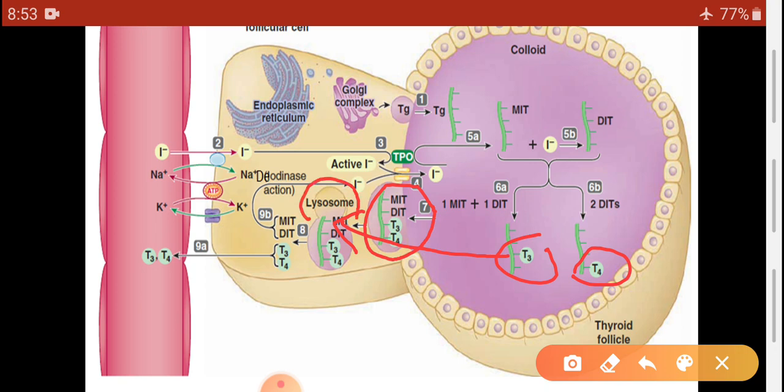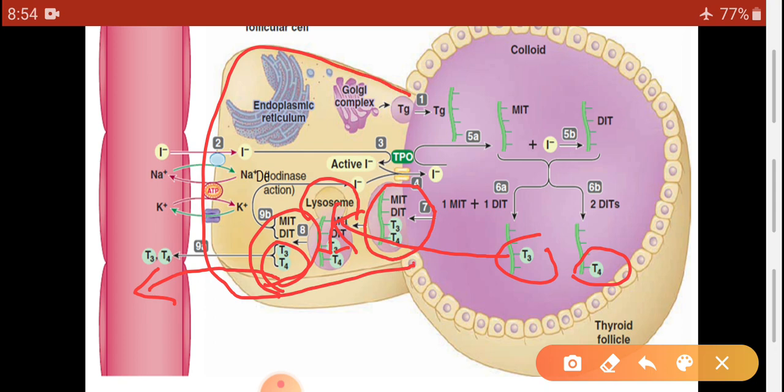Then lysosomes secrete their enzymes into this endocytic vesicle, and these enzymes split MIT, DIT, T3 and T4. Out of these, T3 and T4 are transported towards the blood very easily because the cell membrane of the follicular cell is made up of a lipid bilayer, and as T3 and T4 are very lipophilic, they can easily pass through this cell membrane into the blood.